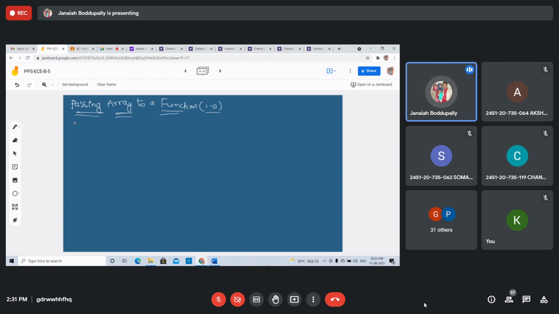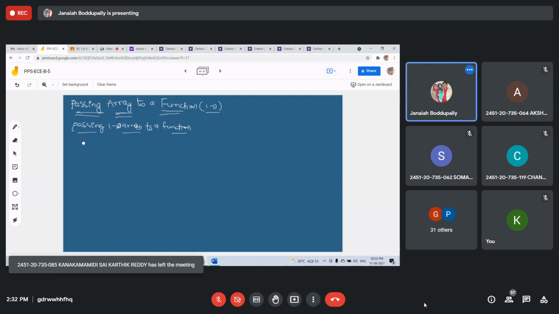Passing one-dimensional array to a function. Take an example program.